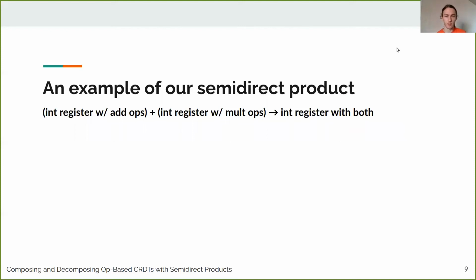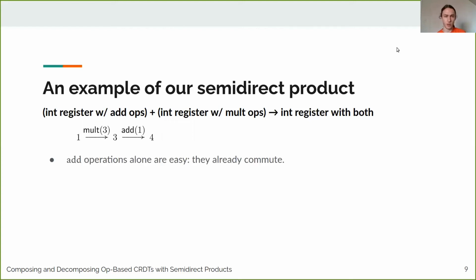Okay, so an example of something you can do with this data type is you start in state 1, multiply by 3, and add 1. But of course, the tricky part is that multiple users might be making these operations concurrently, and we have to resolve conflict between them. So add operations alone are easy. They already commute, so there's no conflicts. Similarly for multiplication operations, but they conflict with each other.